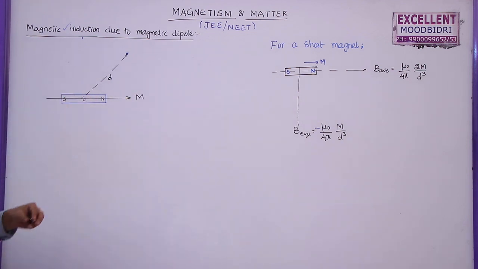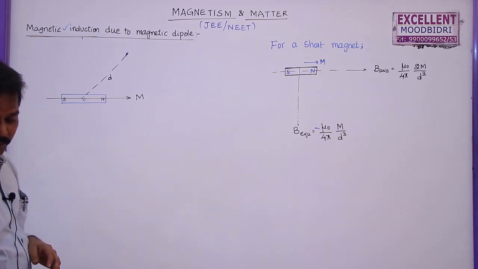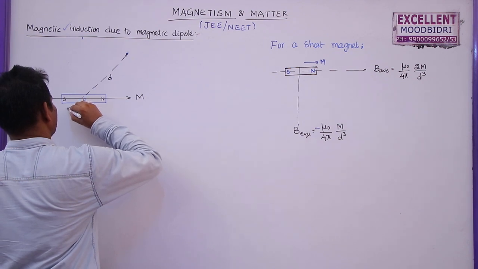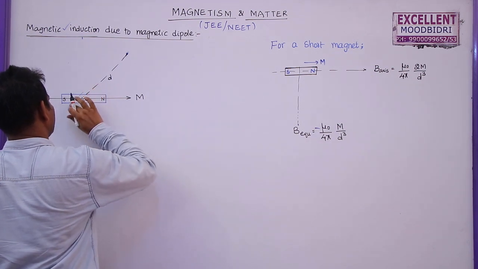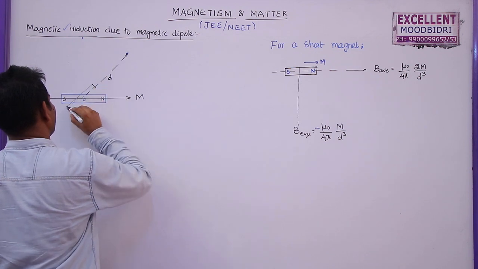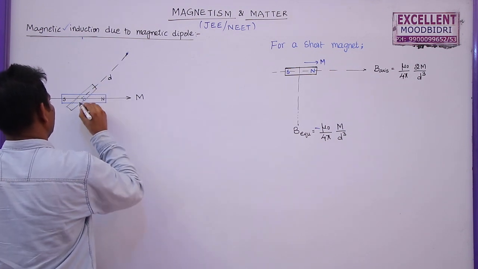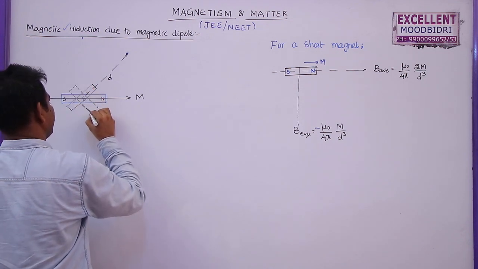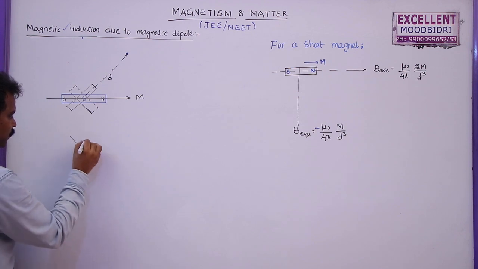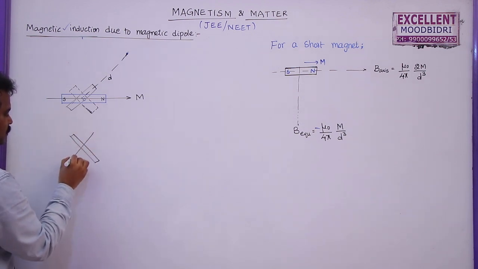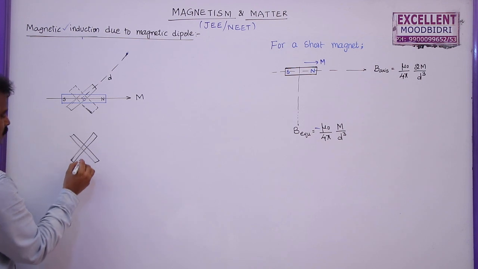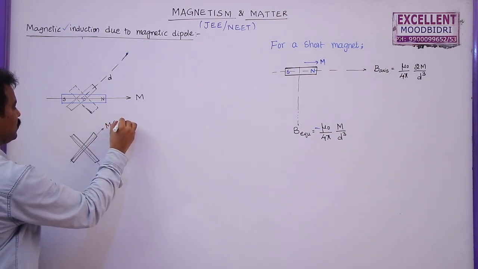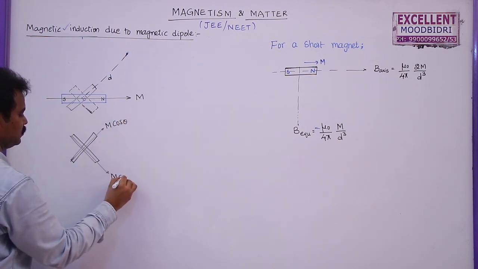This magnet can be assumed to be two different bar magnets here, whose magnetic moments are different. So this is the first bar magnet, and this is the second bar magnet. Let us say their magnetic moments are m cos theta and m sin theta.